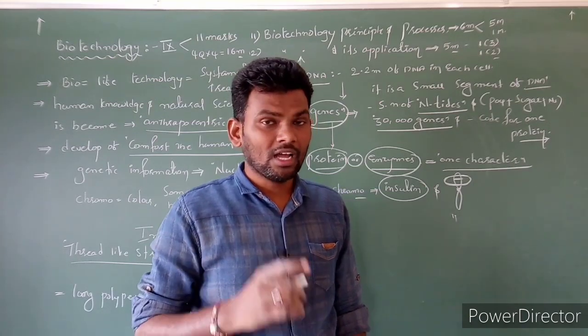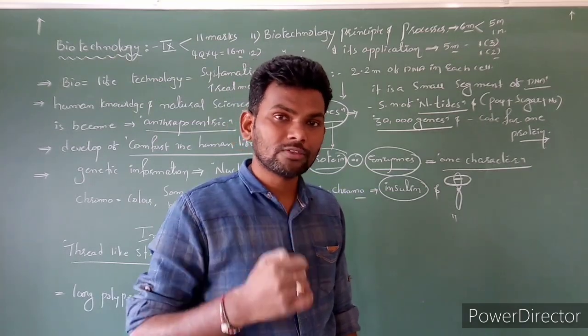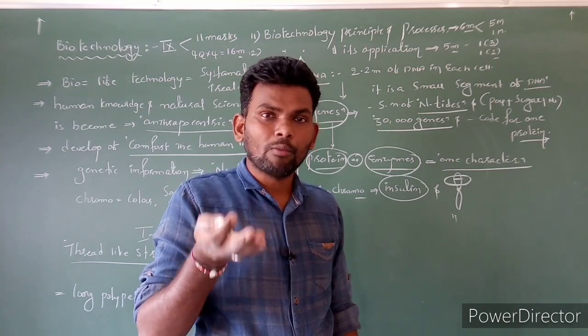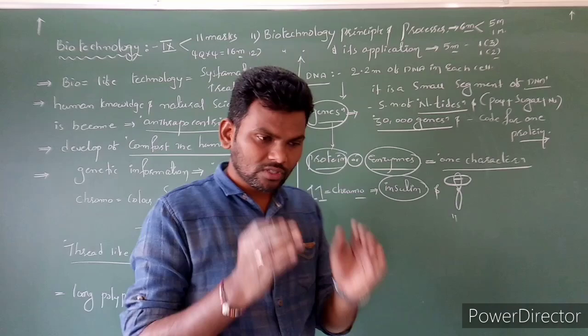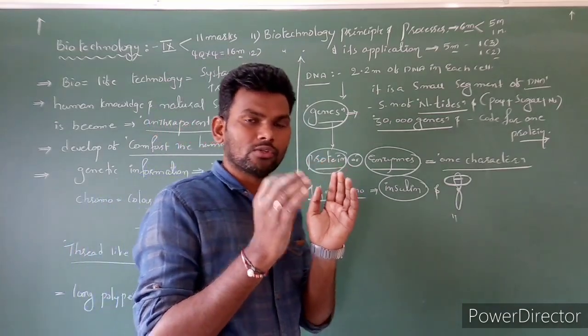First point, not only reinserting but also we can enhance the production of insulin. Got the point or not? So this is actually how biotechnology is going to work.